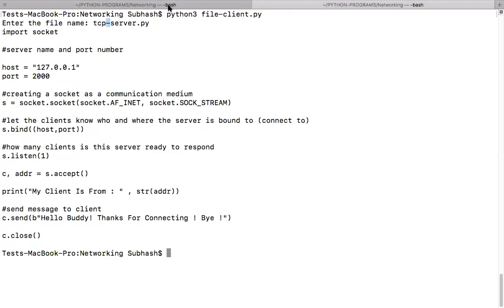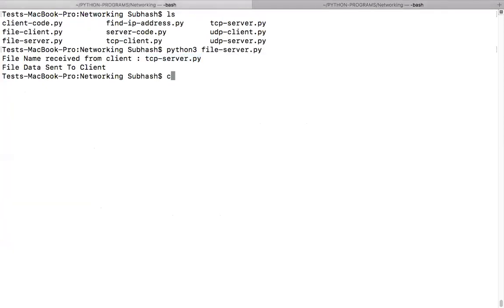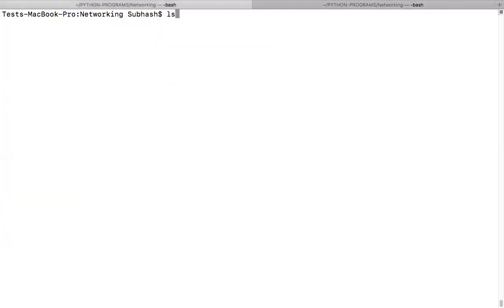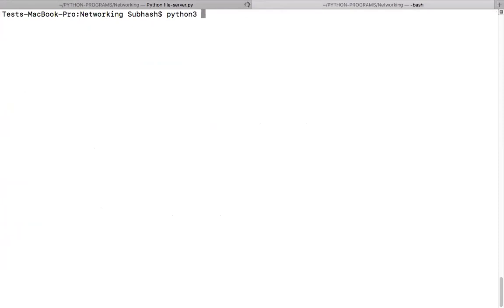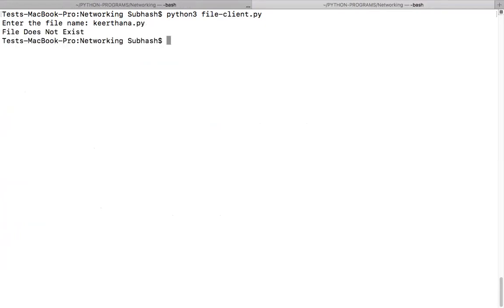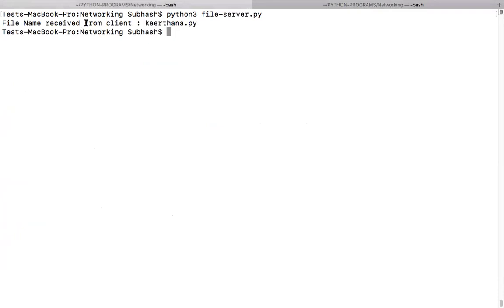Okay, so shall we run this code and see what will happen if I give a file name that does not exist? I'll run this code once again. What was the name? File client. Okay, so it is asking for a file name. So I will say kirtana.py. I'm sure this file is not there. So what does it say? File does not exist. So what does the server say? The server also kept quiet. File name received from the client.